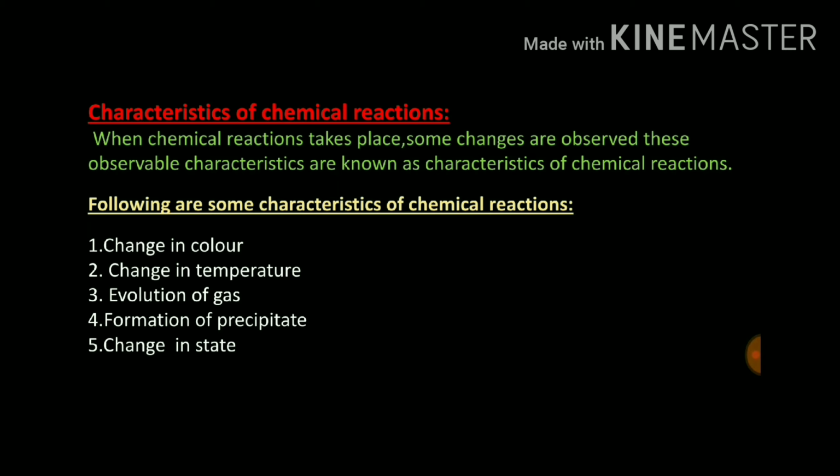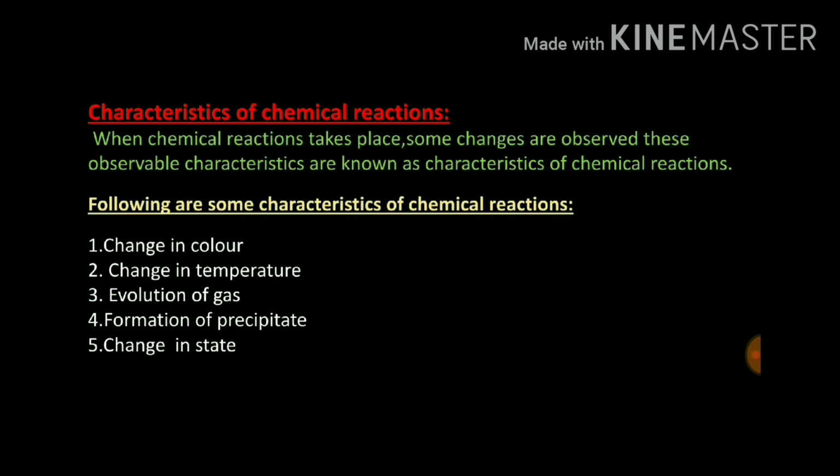Physical change means what? I have already told you that when only the states of the compound are changing, not their formula, then it is called physical change. But now, which are the characteristics which show that the change is called a chemical reaction? When a chemical reaction takes place, some changes are observed, and these observable characteristics are known as characteristics of a chemical reaction. So, following are some characteristics.